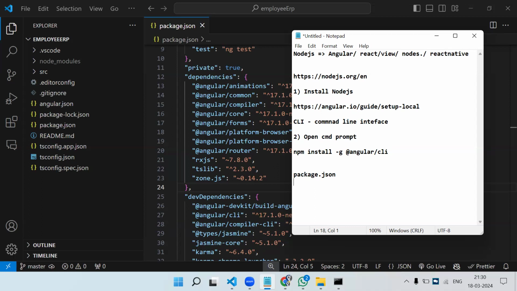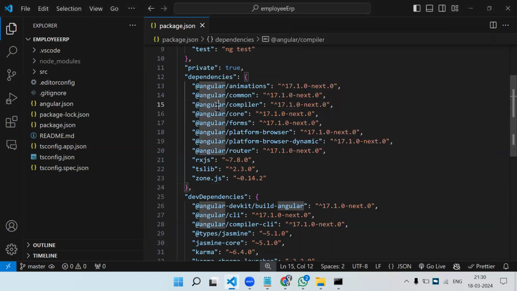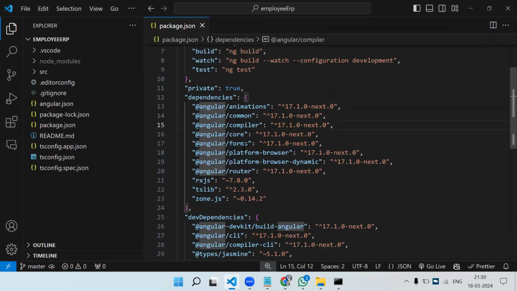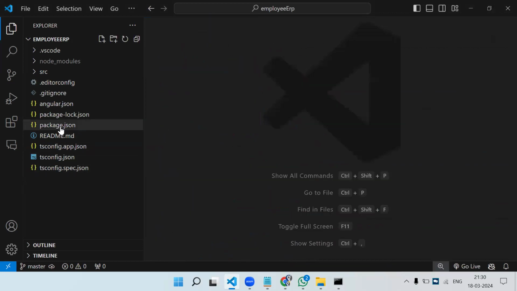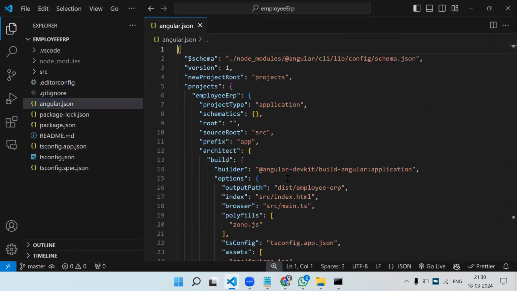Okay. So package.json is what? It contains package information or the package list you need in your project. Okay. So this is the first file we should know, package.json. Okay. Now, let me close it. After package.json, we have angular.json.